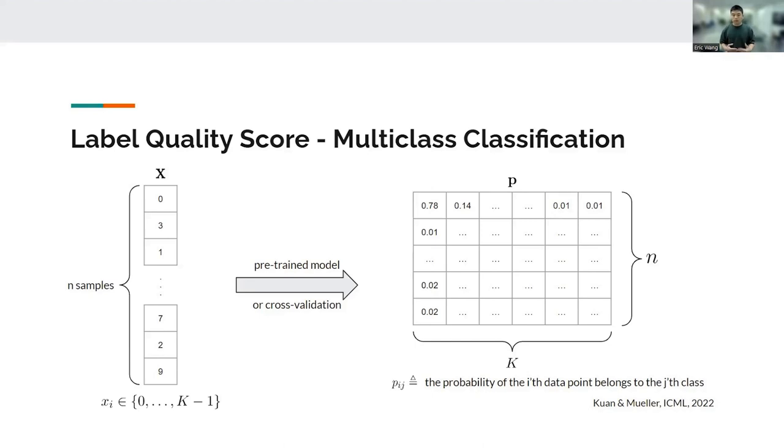Then we repeat this to get the model predicted probability for each data point in the given dataset. P here is a matrix of n by k, where Pij is the probability of the ith data point belonging to the jth class. Each row of P, which is Pi, sums up to 1.